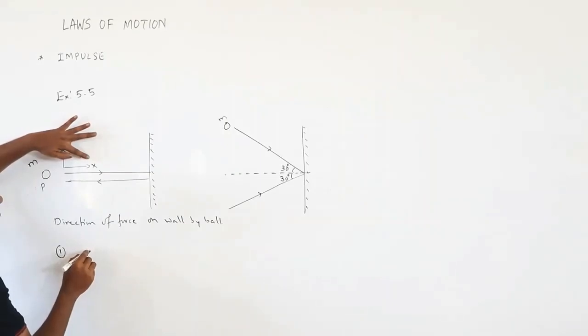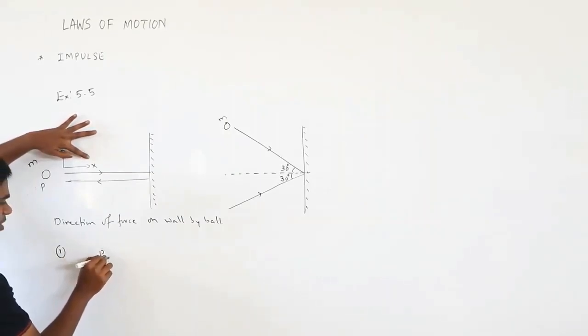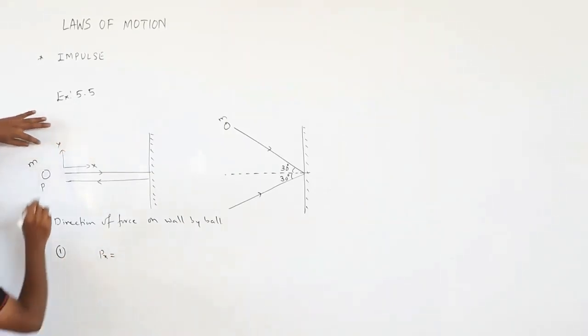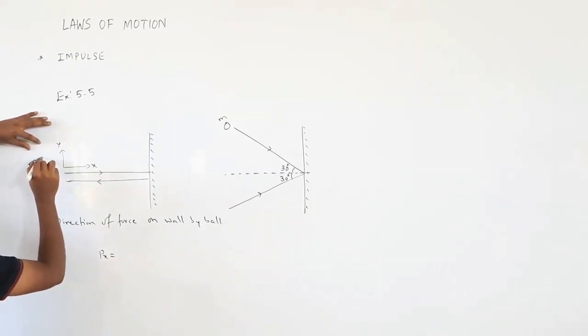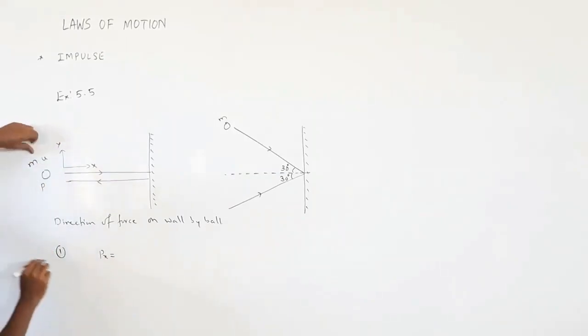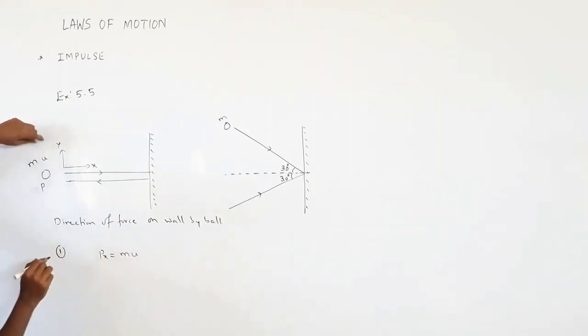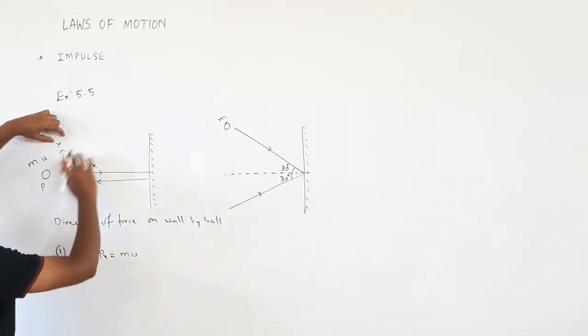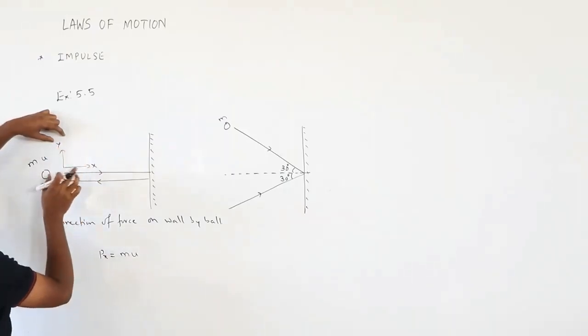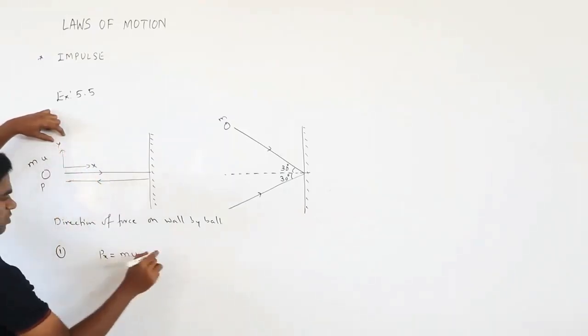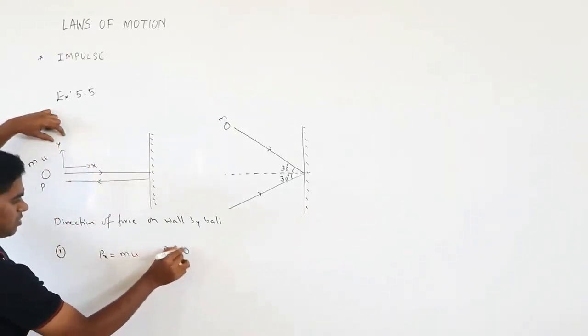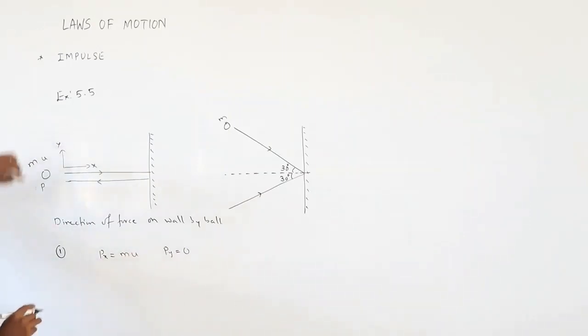I will take it as px. Its mass is m, and say the initial velocity is u. That will be m into u. What is the velocity along y? It does not have any angle; it is along the x only. Along y it is going to be 0. So py is 0. So this is the initial.